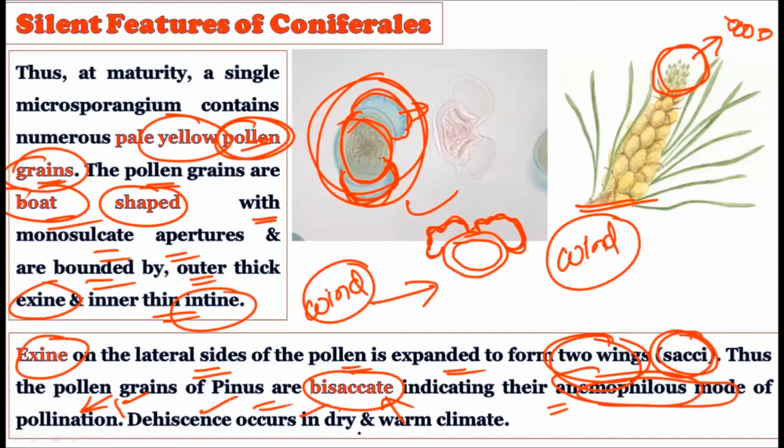Then the dehiscence occurs in dry and warm climate. Of course, a dry climate is required, and through this dry climate, the air current will carry the pollen grains right to the female gametophyte. You should remember that Pinus plants are monoecious, and the female cone and the male cone develop on the same tree. So the two wings are there in the pollen grains.